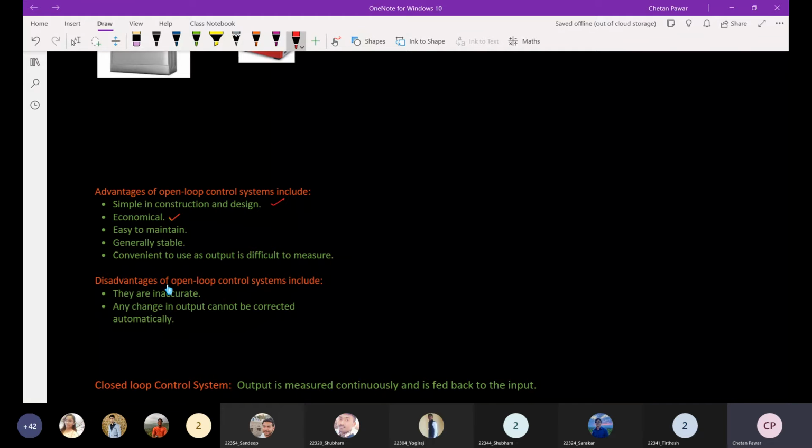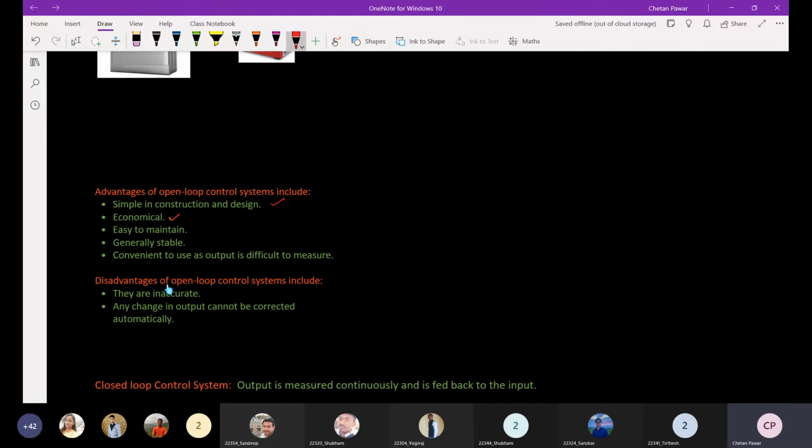Generally a stable system. We will talk about this stability point when we discuss all these topics in detail, and at that time we will understand what is meant by a generally stable system. And this is convenient to use as output is difficult to measure. What is meant by convenient to use? When we talk about the closed loop control system, I will explain this point.